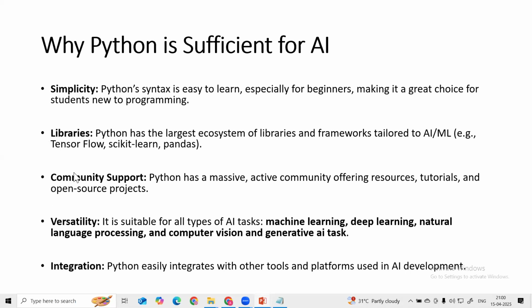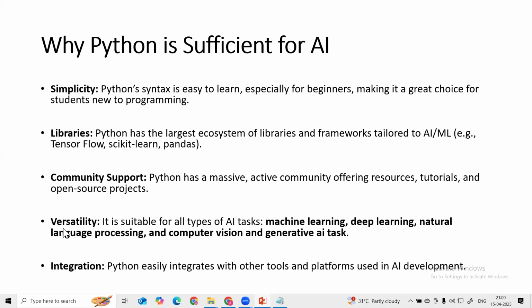And community support. Community support means Python has a massive and active community offering resources like tutorials and open source projects. Whenever we get stuck with anything, we can get support from the community. It is a very active and very big community. Whenever we have any issue, we can just Google it and get support from the community regarding any queries. So that is another reason, very vast community support.